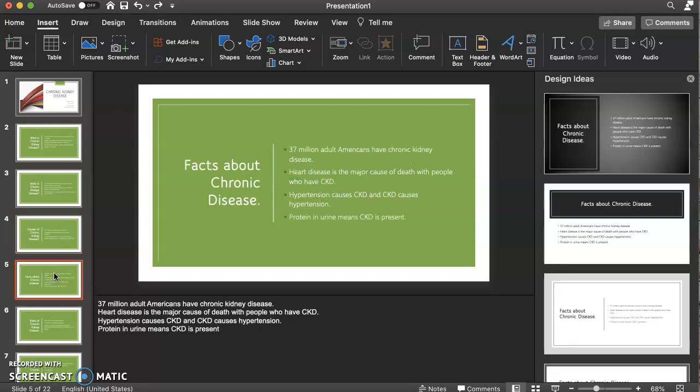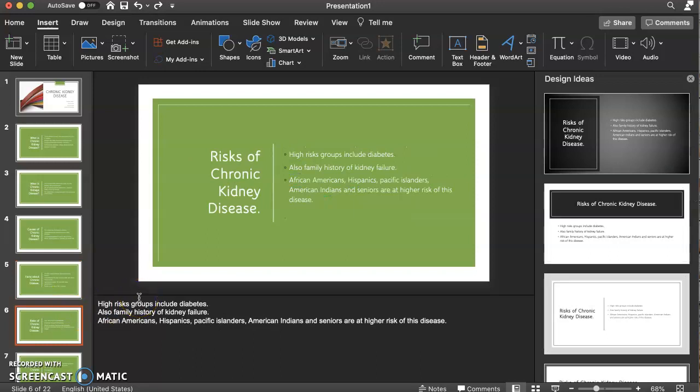Facts about chronic kidney disease. 37 million adult Americans have chronic kidney disease. Heart disease is a major cause of death in people who have chronic kidney disease. Hypertension causes chronic kidney disease, and chronic kidney disease causes hypertension. Protein in the urine means chronic kidney disease is present.